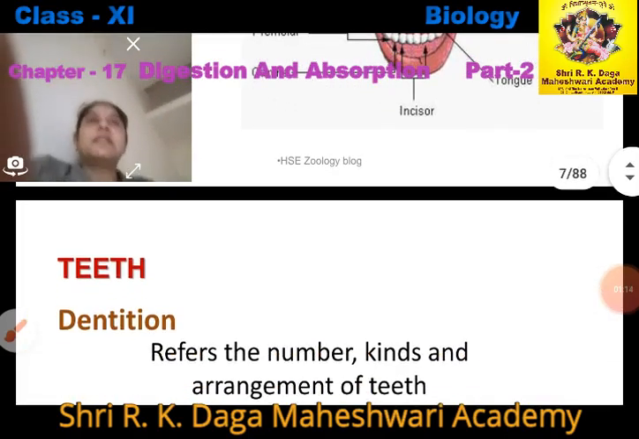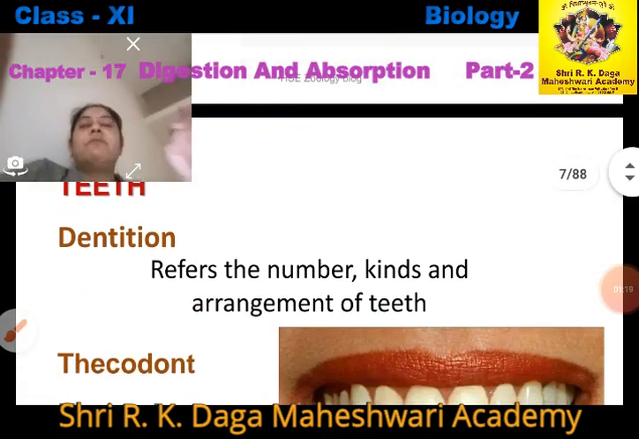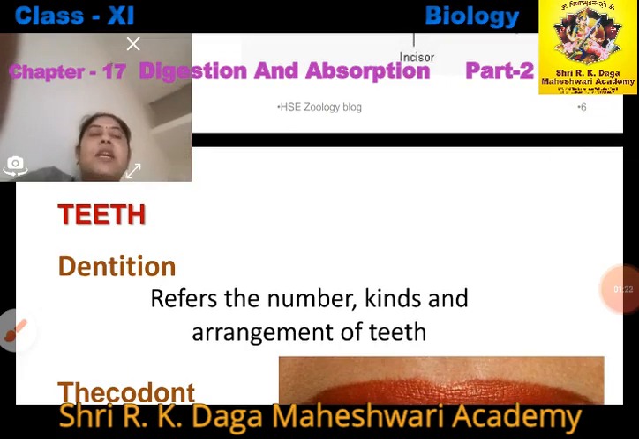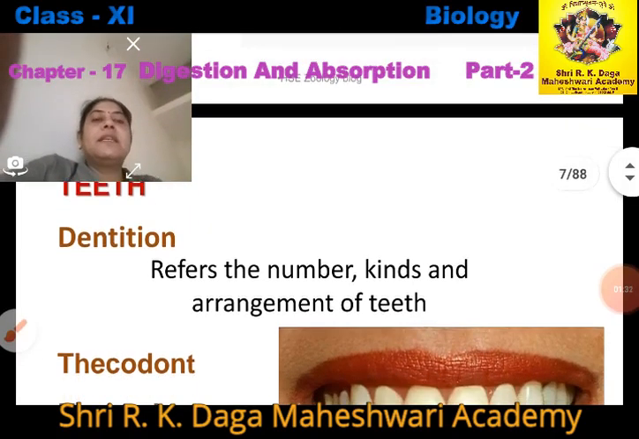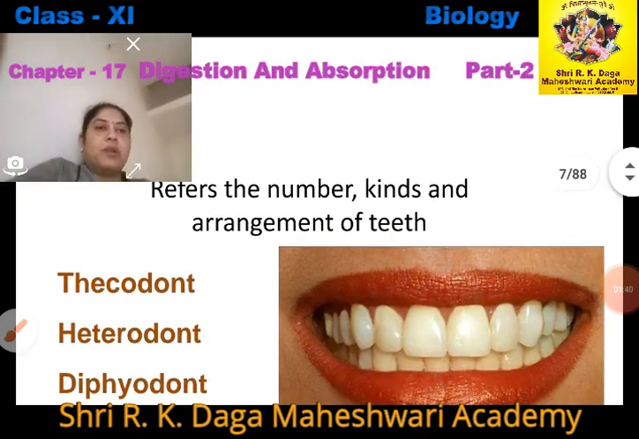Now firstly we discuss the teeth, right? What do you mean by teeth? Dentition, we use a term that is called dentition. Wherever the meaning of dentition comes, it is related to teeth, and refers to the number of teeth. In this slide we will discuss the number of teeth, the kinds of teeth, and how teeth are arranged in our oral cavity, right?